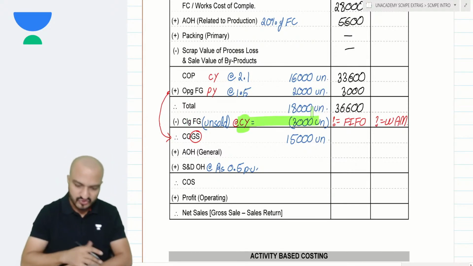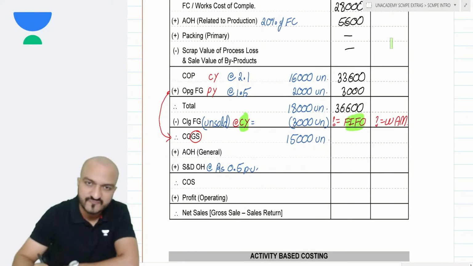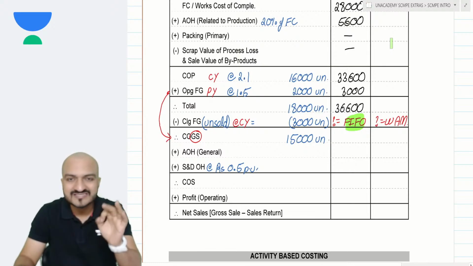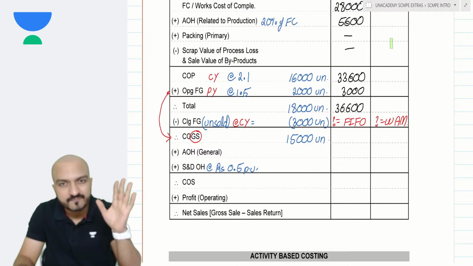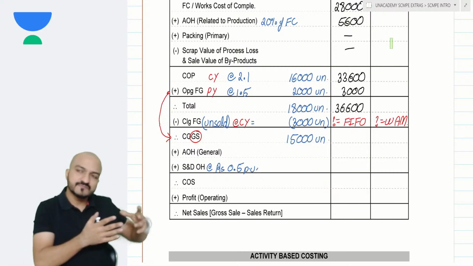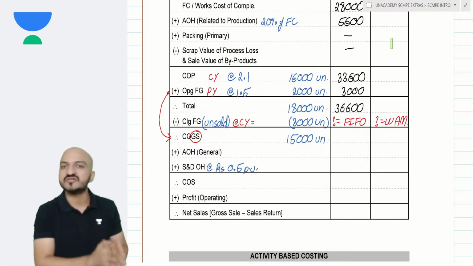Well, now I say that closing FG will be valued at the rate of current year because FIFO method is followed. Conclusion: FIFO method always means that closing stock is valued at the rate of current year. See, FIFO method's basic assumption is that old units are sold out first. So what remains unsold is definitely units out of current year.